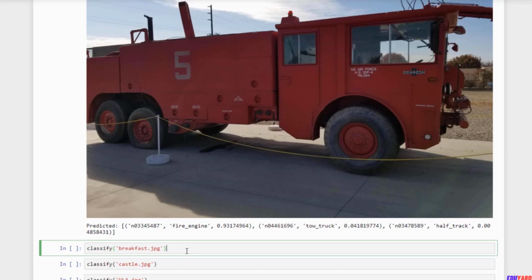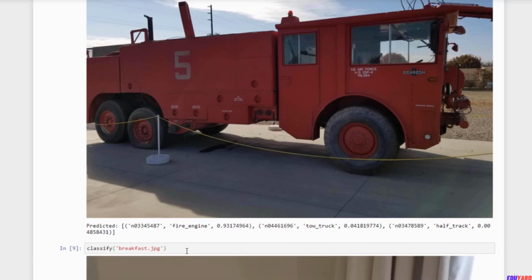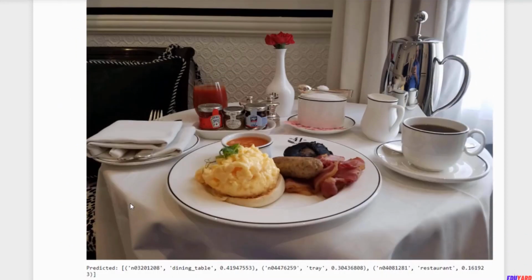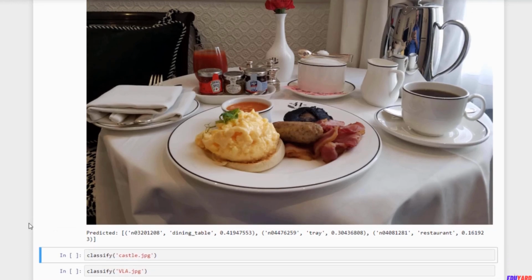Let's see what it does with that. A full English breakfast, mind you. When in London, one must eat as the English do. Actually, I don't know if they really call it a full English breakfast there, but it's still good. So it picked up that there is a dining table in this picture. There is a tray containing my food, and a restaurant. I mean, this was actually room service, but you could definitely imagine that's in a restaurant instead.